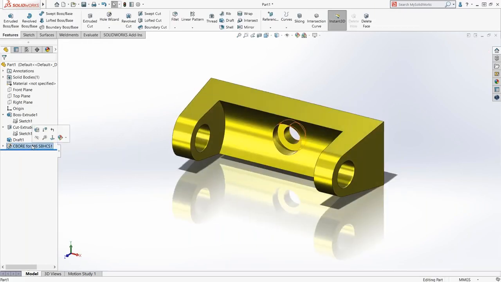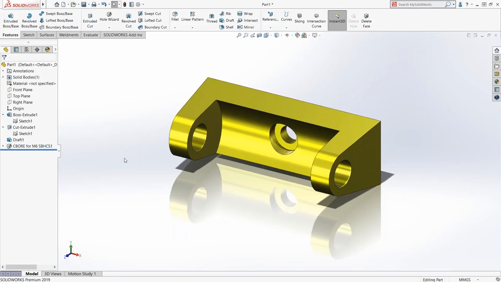And again, all the information for that hole is already defined. I didn't have to key it in, I didn't have to look it up, I didn't have to get Machinery's Handbook out or my slide chart or any of that kind of stuff. We already know all that stuff. The hole wizard knows that.